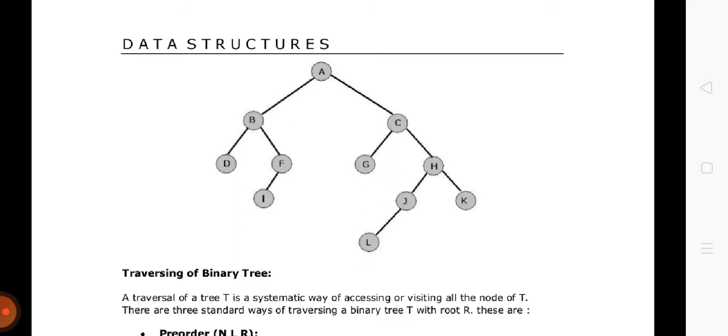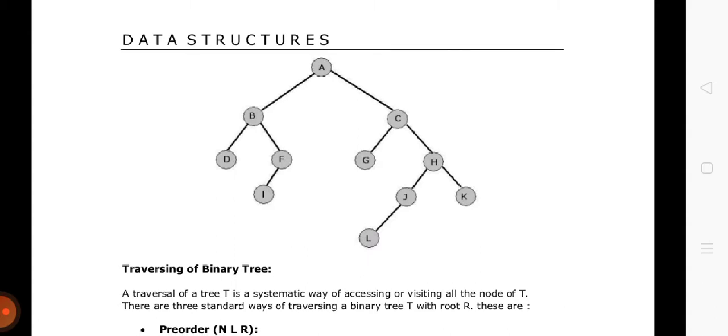Now after processing K, our whole right subtree has been processed. So this was how in-order traversal is done. In-order traversal says that you will have to process the left subtree first, and then process the root node, and then the right node.